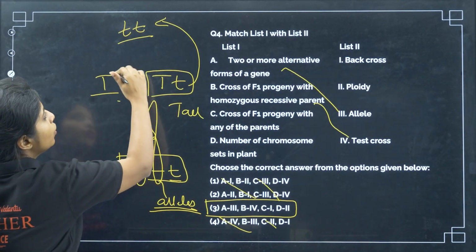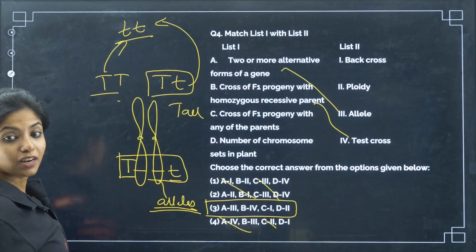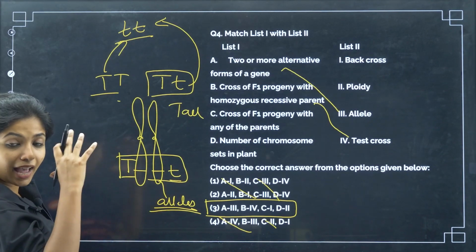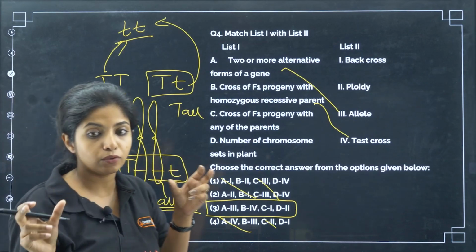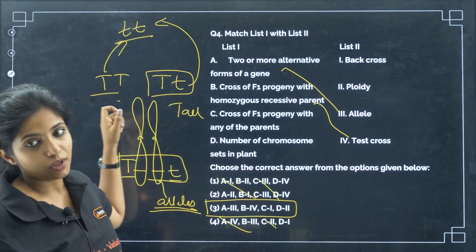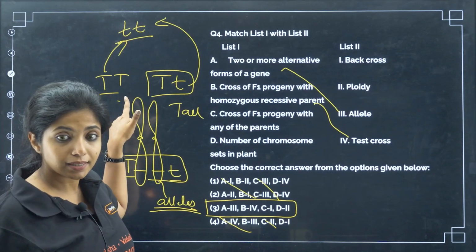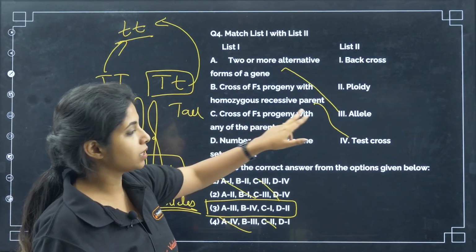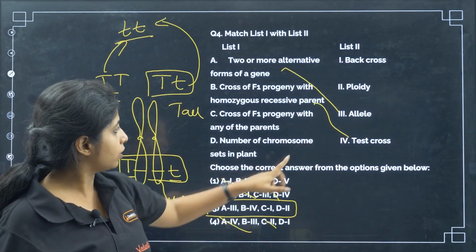I am going to cross it with the homozygous dwarf plant, or recessive plant, my dear children, and the product that I'm going to get from two of these would be different, and on that basis I would analyze, oh, this plant that I'm seeing is actually tall like this, it's a pure tall, I can use this for hybrid programs. So that is why we do this, that is the test cross. So B goes with 4, yes, correct.